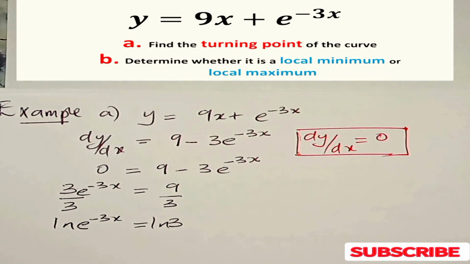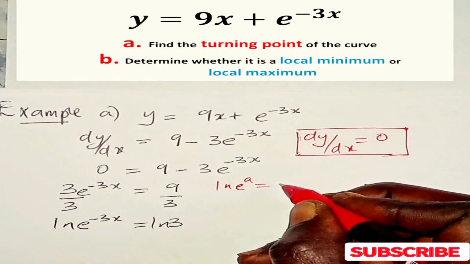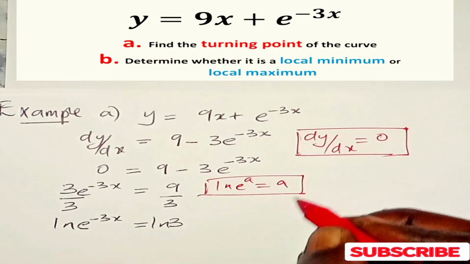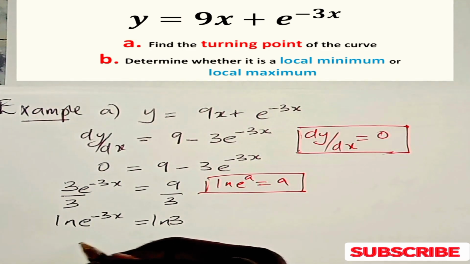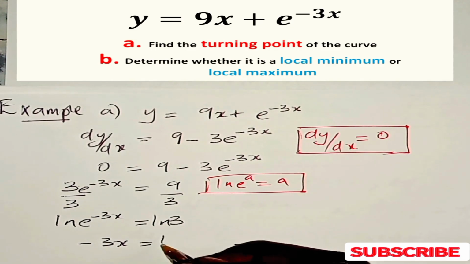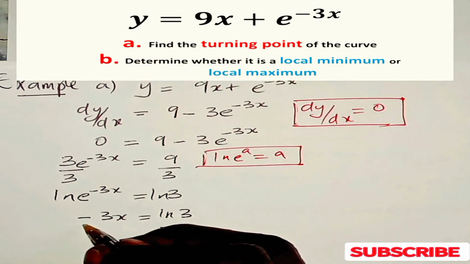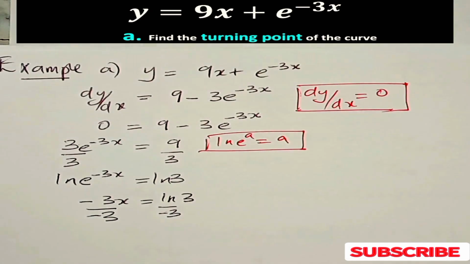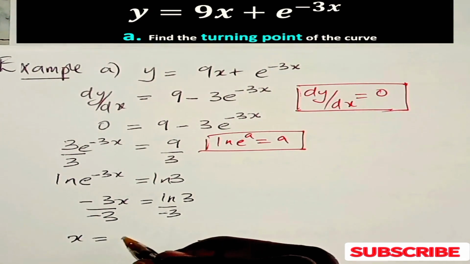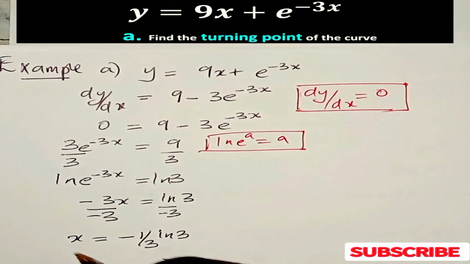And you know, with the properties of logarithms, we say ln e to the power a is equal to a. So we shall use it on that part. Then we say minus 3x is equal to ln 3. We divide both sides of that equation by minus 3. Then we say x is equal to minus 1 over 3 ln 3.